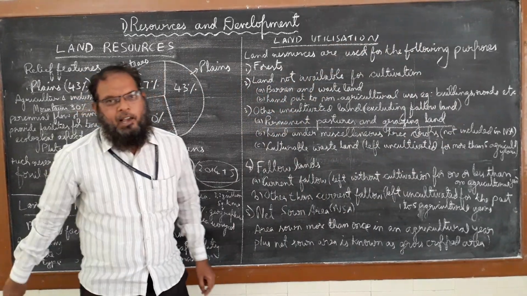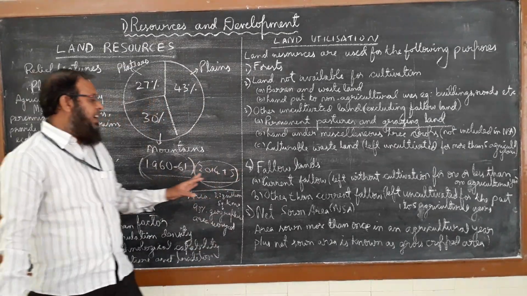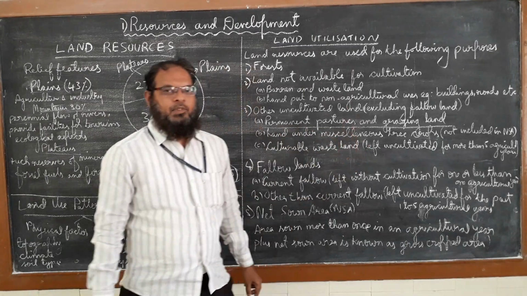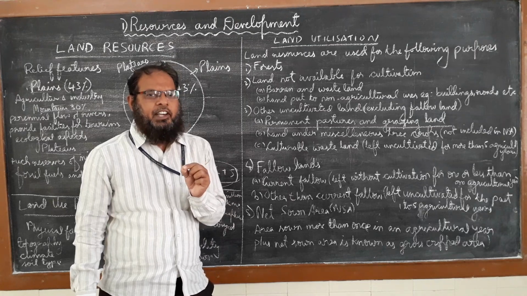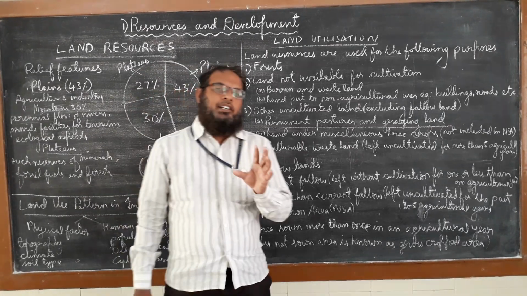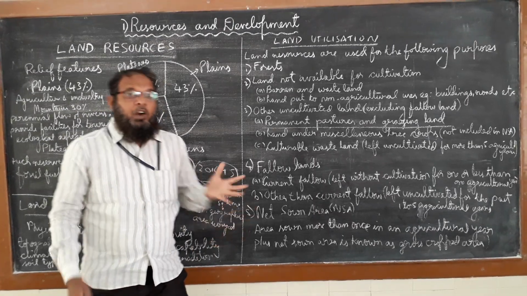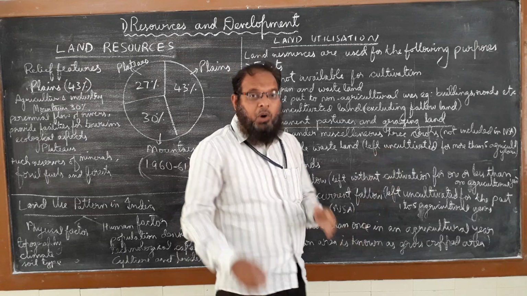Now in this permanent pastures and grazing land, what happens when we compare 1960 and 2014? This has decreased, so the number is decreasing. Why is the percentage getting decreased? Because the lands have been brought under cultivation. And what will be the effect of this? If you reduce this permanent pasture and grazing land, what will be the factor?